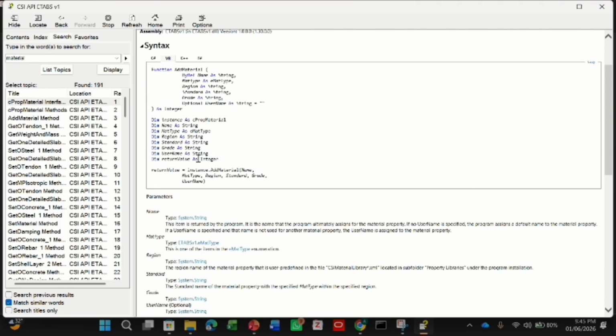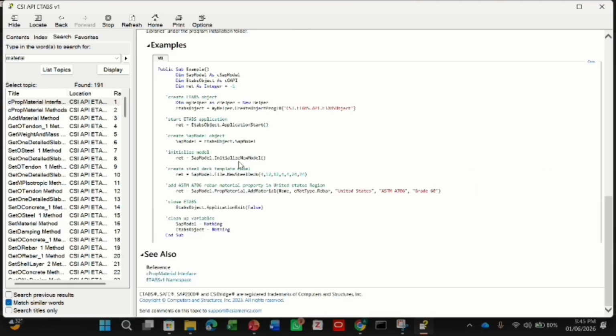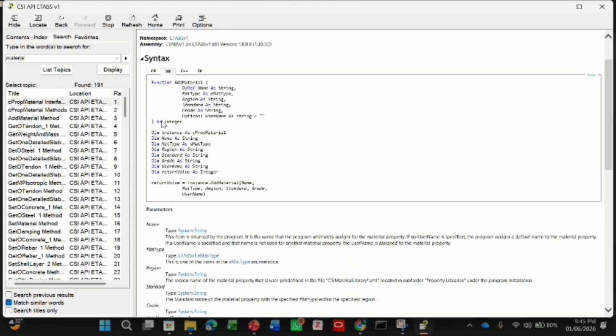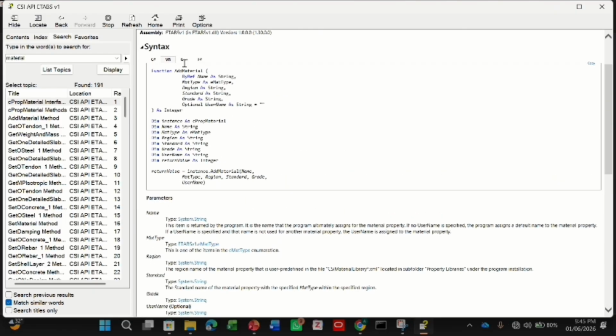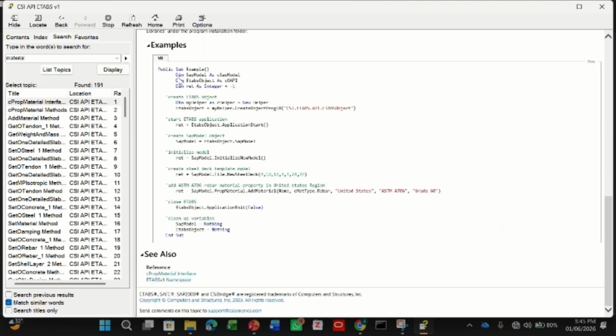Now if I want to automate materials, it will also give me the topics on how to define different materials, as you can see. One thing I want to tell you is that Python codes are not available. These codes are available in other languages but not in Python, but through AI you can easily convert any code given in C++ or VBA into Python directly. So no need to worry that these codes are in another language; this task can be easily done.